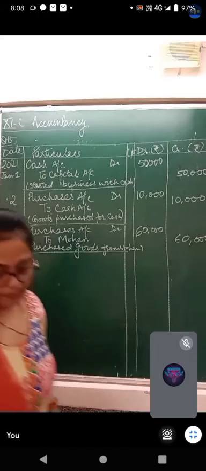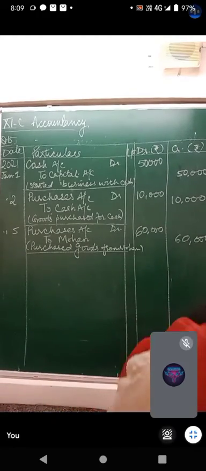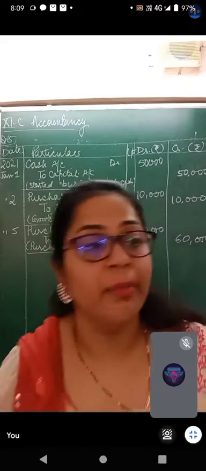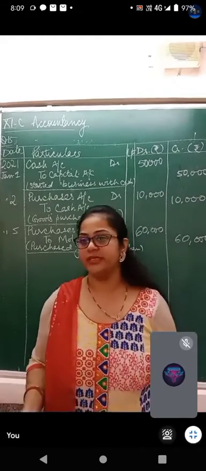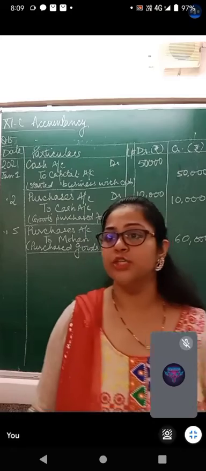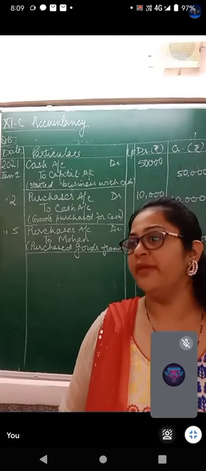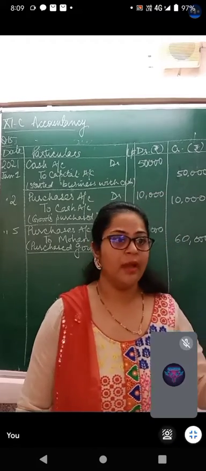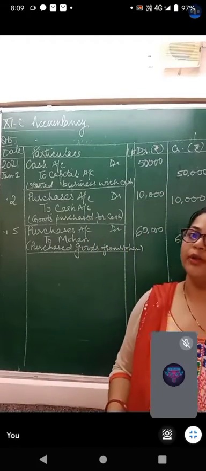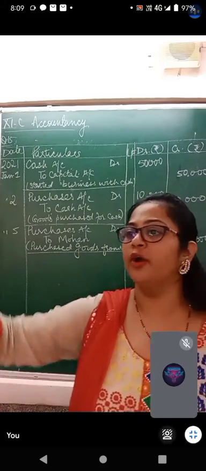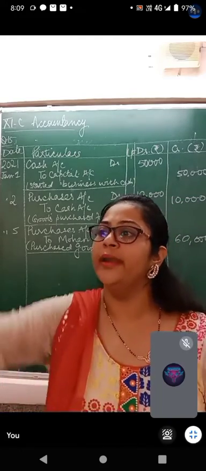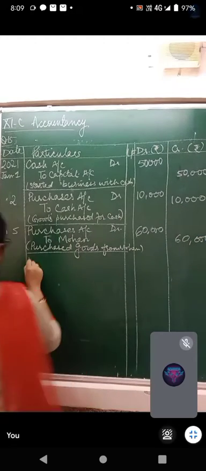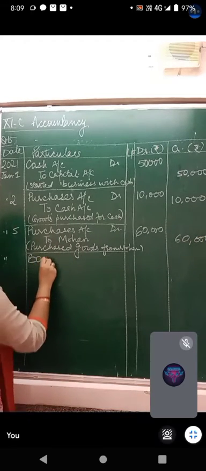Alright? Next. Opened bank account with Bank of India. Whenever we open a bank account, what happens? We have to deposit some cash into it. So what shall be the journal entry? Bank account is receiving some money. So when you open a bank account, what will increase? Your bank balance will increase. So bank account debit to what is going away from you? You take out money from your pocket and you give it to the bank. Means bank account debit to cash. What is the date?